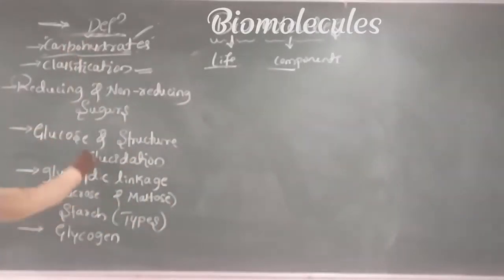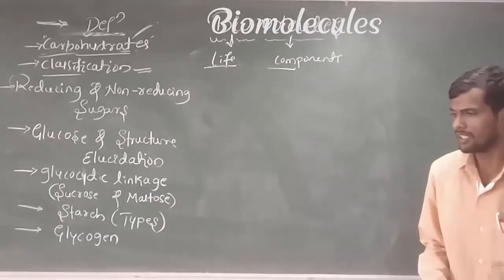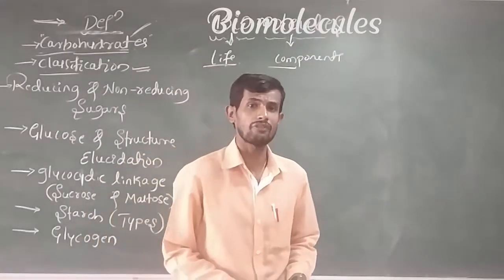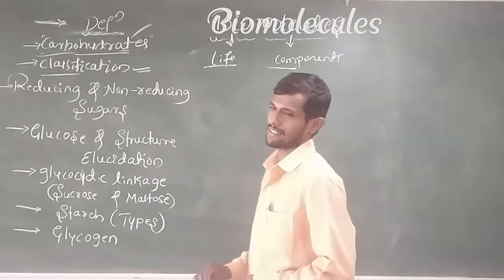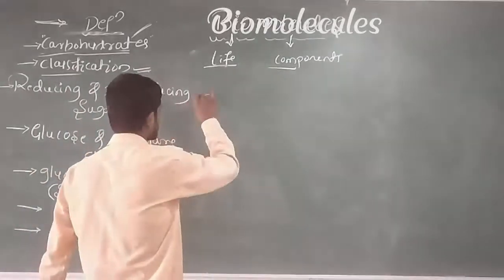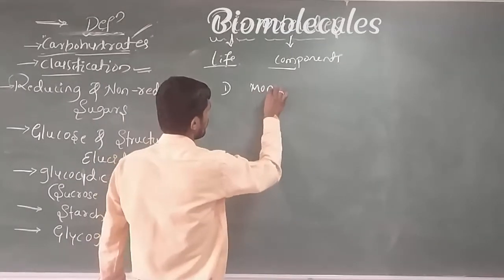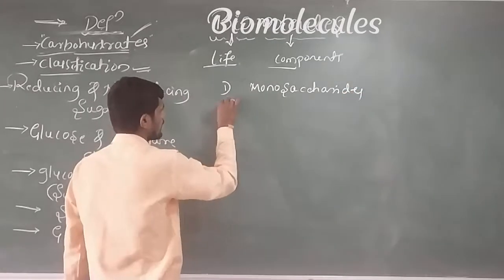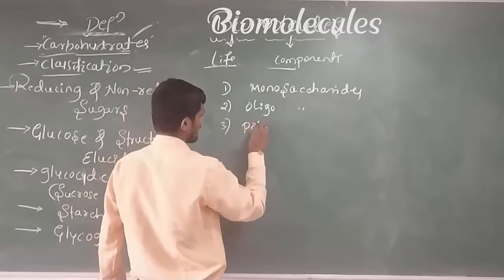Next, what about the classification of carbohydrates? Remember, carbohydrates are classified on the basis of the hydrolysis process. Based on the hydrolysis process, there are three types of carbohydrates. What are those? Monosaccharides. Next, oligosaccharides. Third one, polysaccharides.